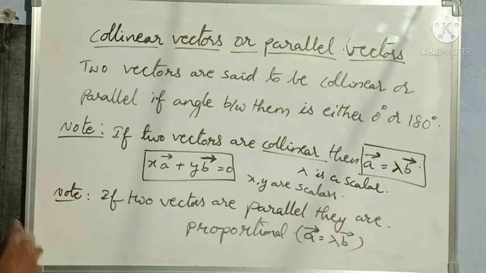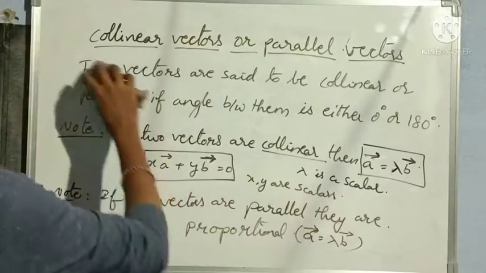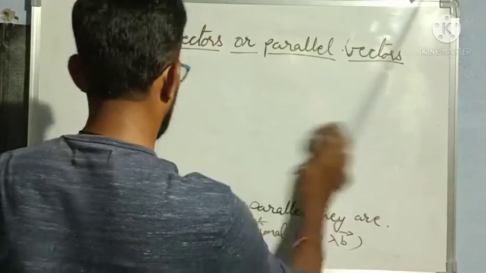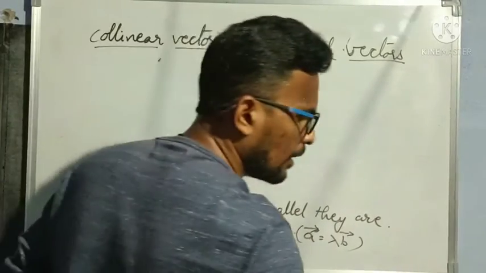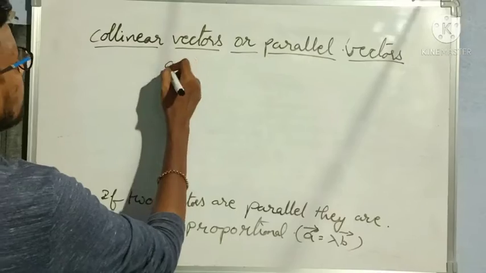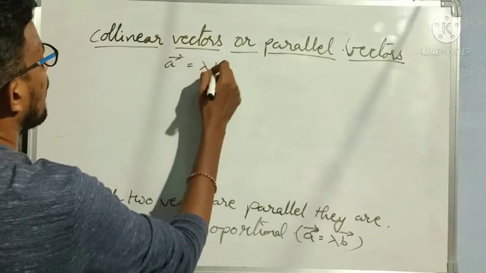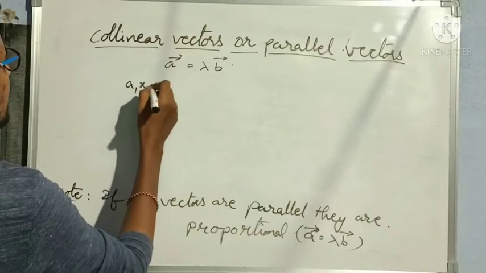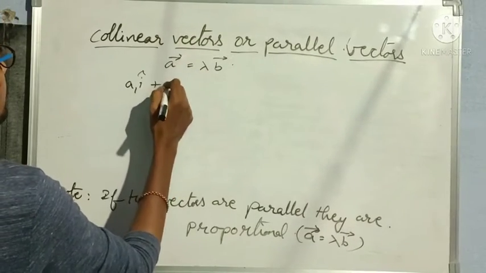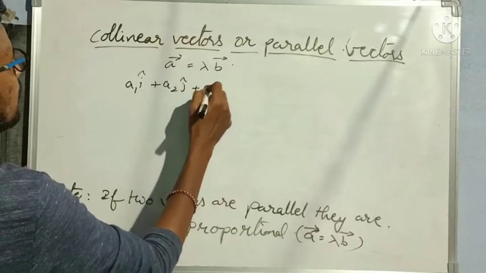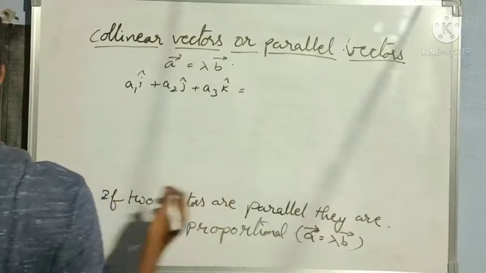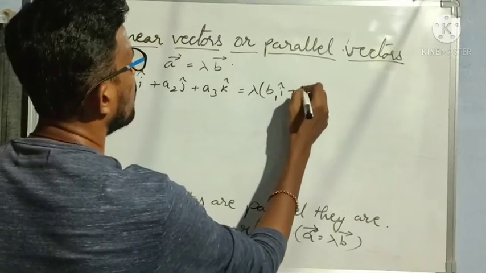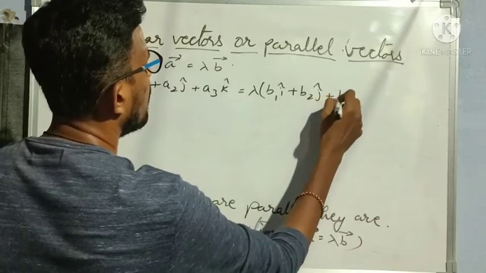Okay, so let us understand this sentence now. I am erasing this. I am explaining how we are getting that proportionality when two vectors are parallel. I said the condition a bar is equal to lambda b bar, right? So if I want, I can take my a bar vector as a1 i cap plus a2 j cap plus a3 k cap is equal to lambda times b1 i cap plus b2 j cap plus b3 k cap.